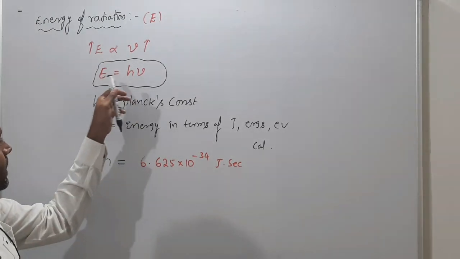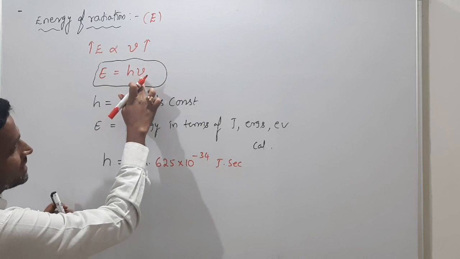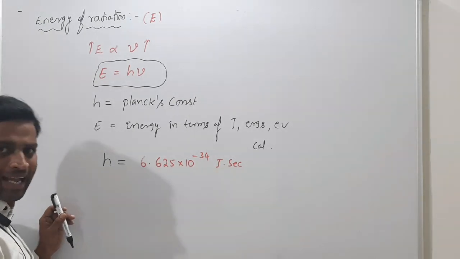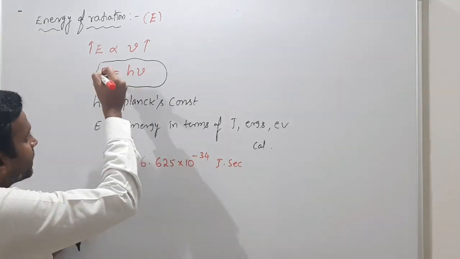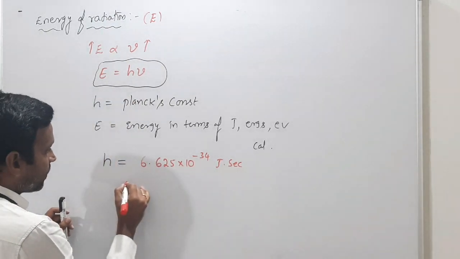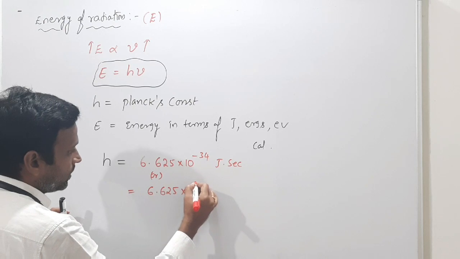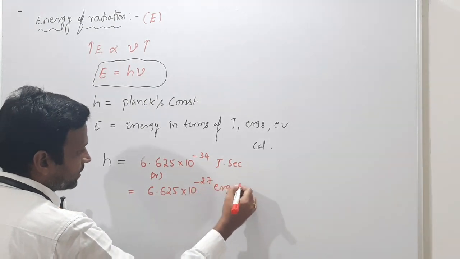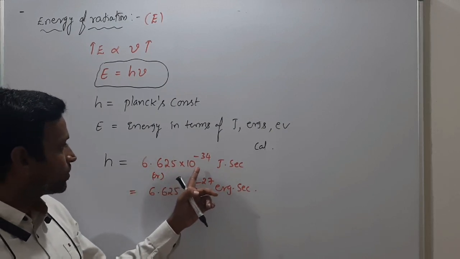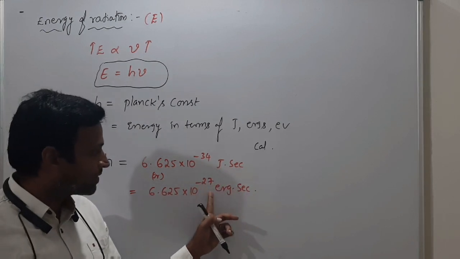Why joule second? Energy divided by frequency, and the frequency unit is second inverse. So energy is in joules and frequency is in second inverse; the denominator is second inverse, so the numerator is seconds, joule second. Is everyone understanding, sir? So the Planck constant value is 6.625 into 10 power minus 34 joule second, or 6.625 into 10 power minus 27 erg second. What is the Planck constant? It is 6.625 into 10 power minus 34 joule second, or 6.625 into 10 power minus 27 erg second.